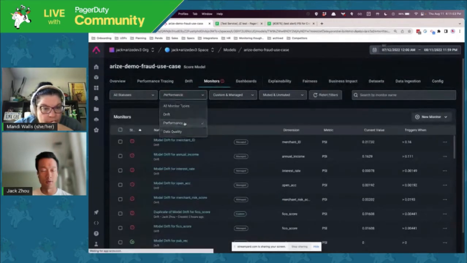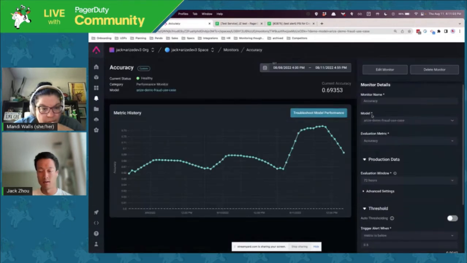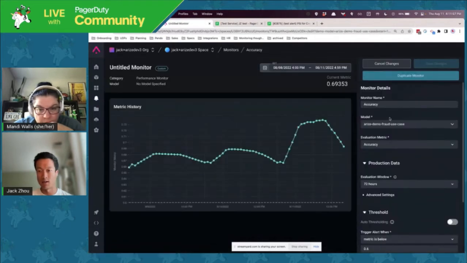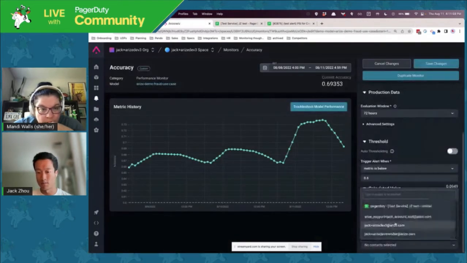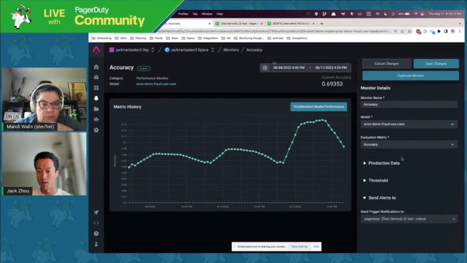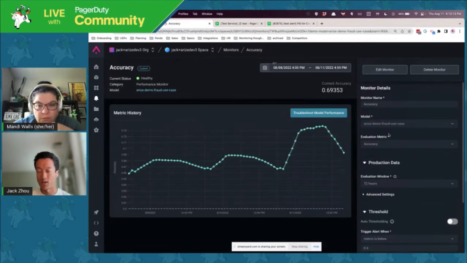So when I go to my performance monitor, I can see, oh, this is a custom monitor, but I can see that I have this PagerDuty option, so I can individually customize which monitor receives which alerts. So I'm gonna save that change.